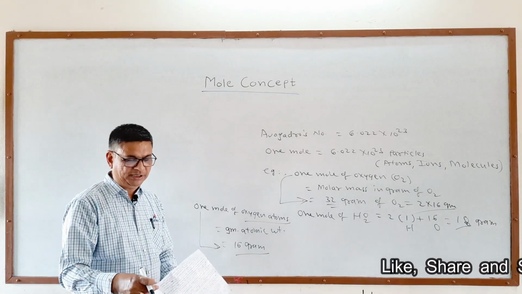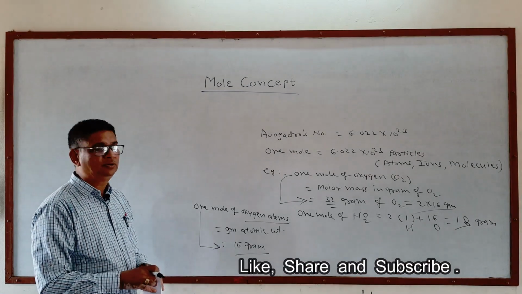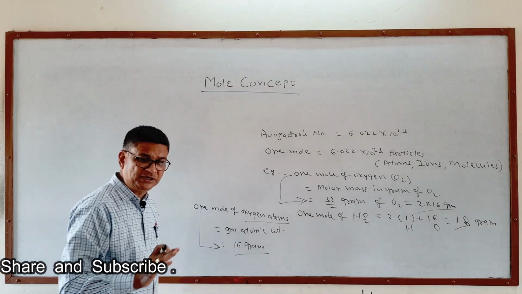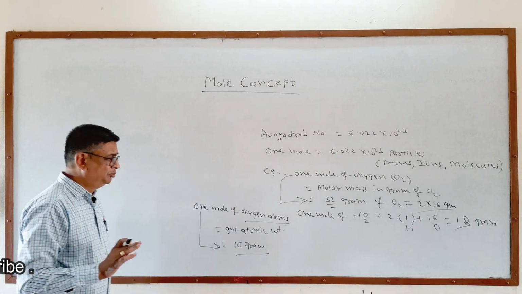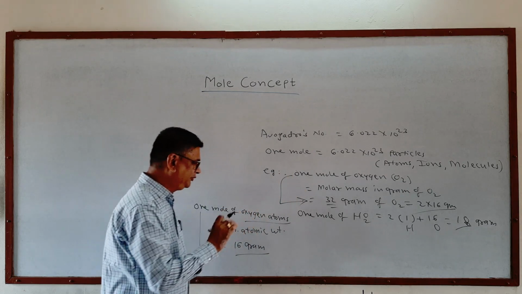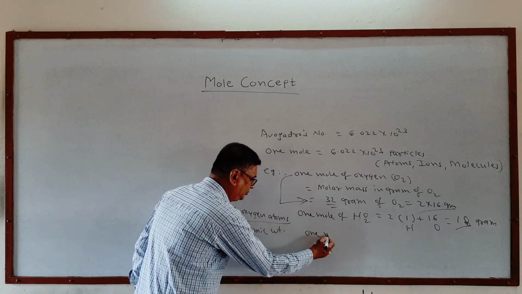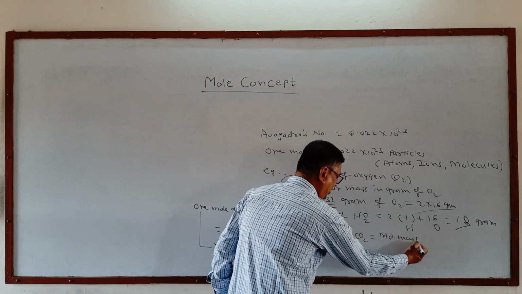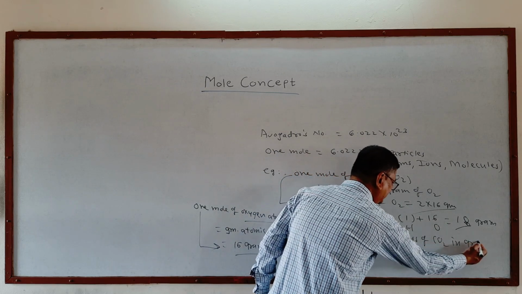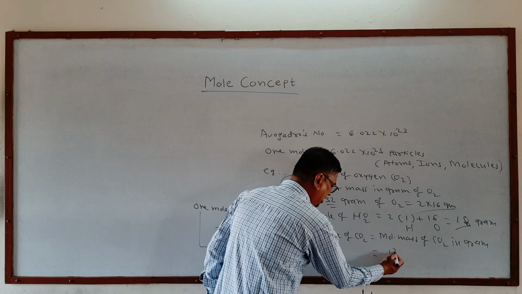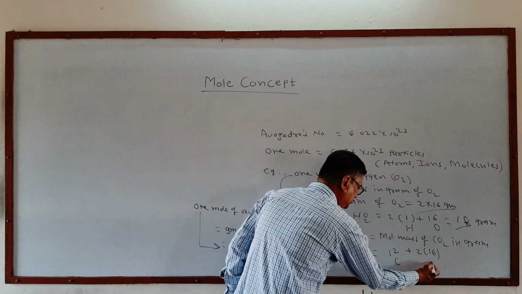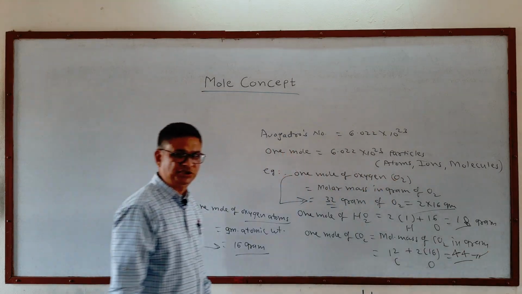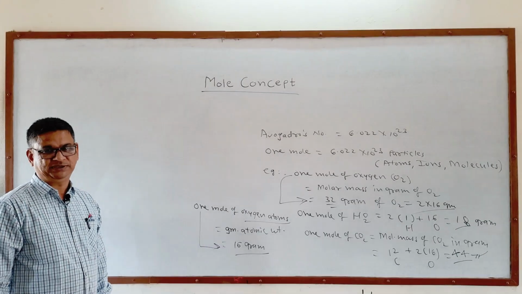It may be an element, it may be a compound, and the number of particles is the same for every substance. Molar mass is different for different substances. We take one more example. If you want to know 1 mole of carbon dioxide, it will be the molar mass of CO2 in gram. Now how much will that be? We know for carbon it is 12, for oxygen it will be 2 into 16, and you can see this total comes to 44, so 44 gram of CO2 is 1 mole of CO2.